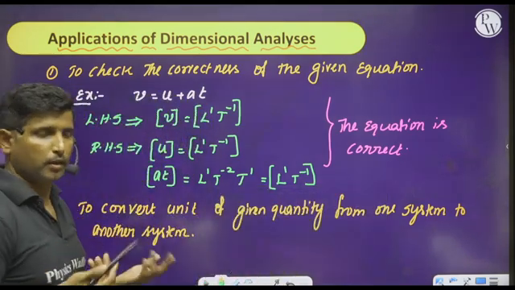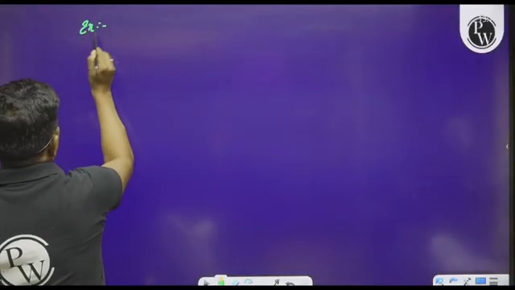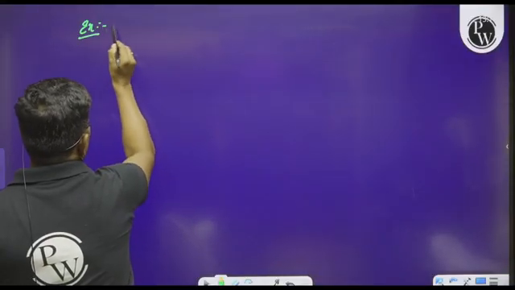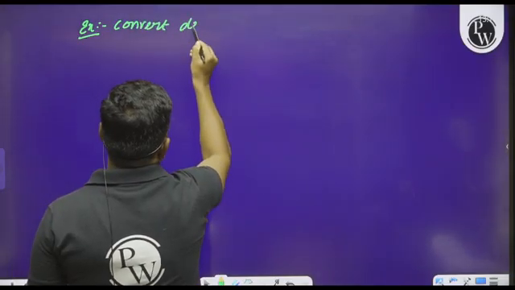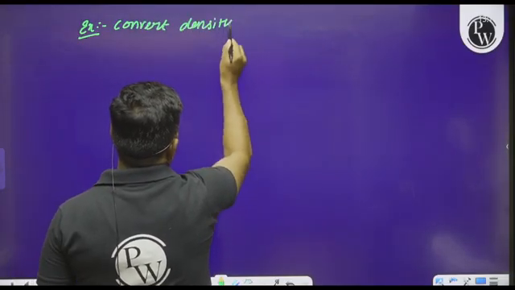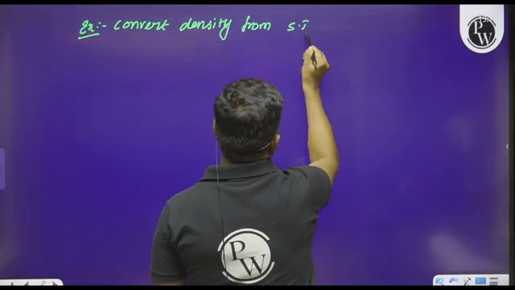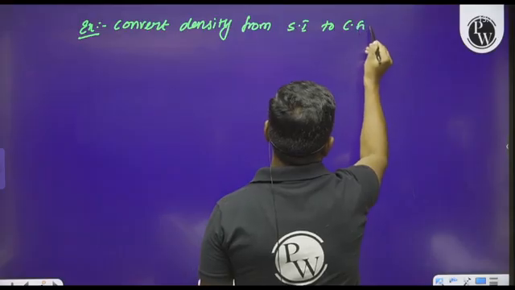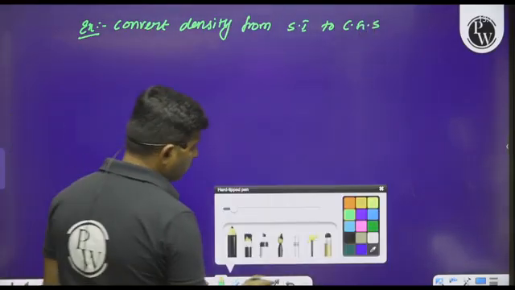For example, I will give you the question: convert the density, the quantity density, from SI system to CGS system.